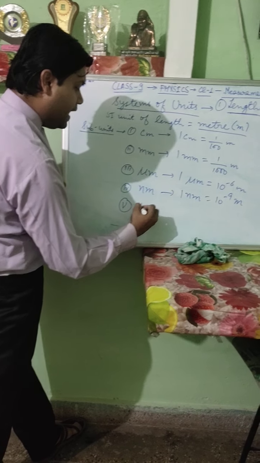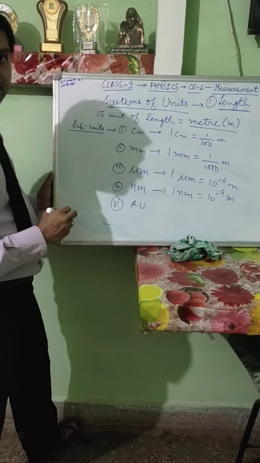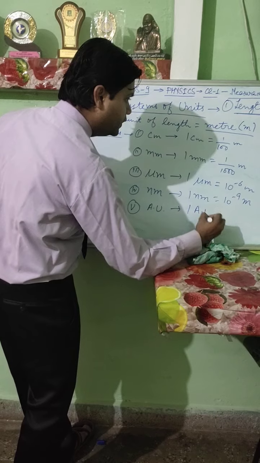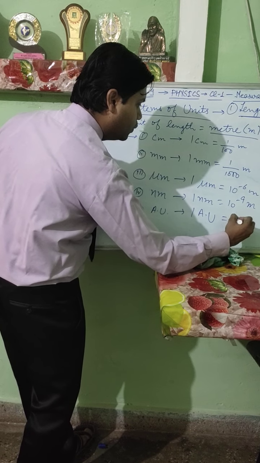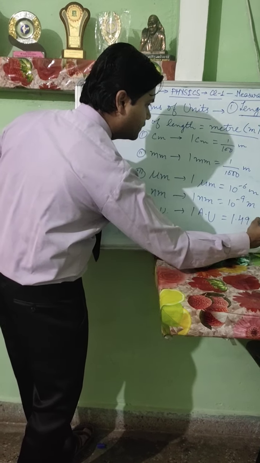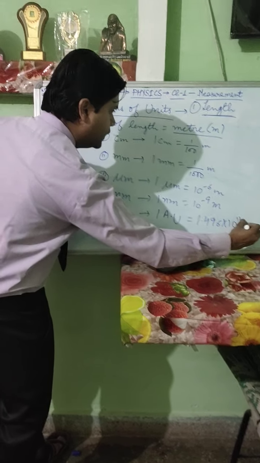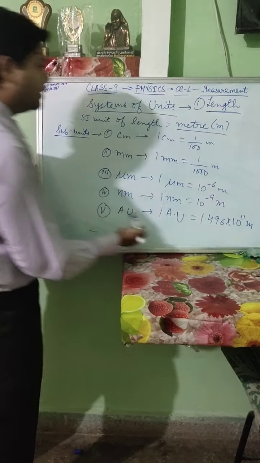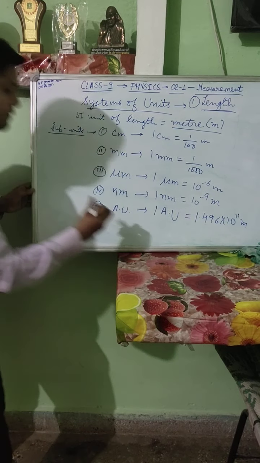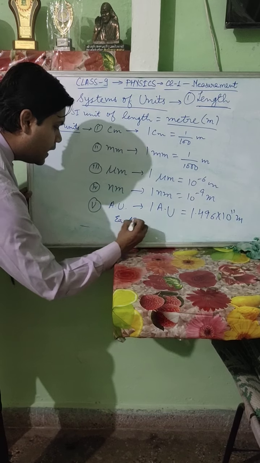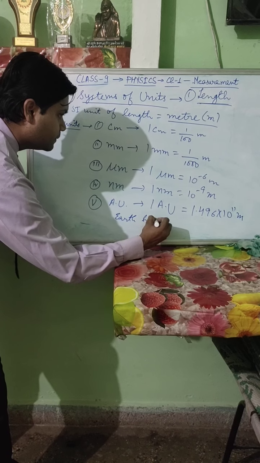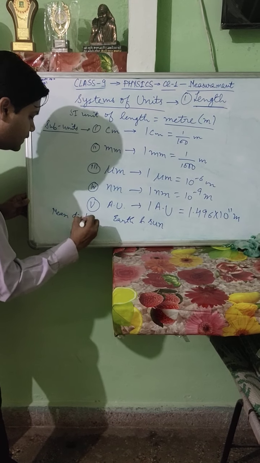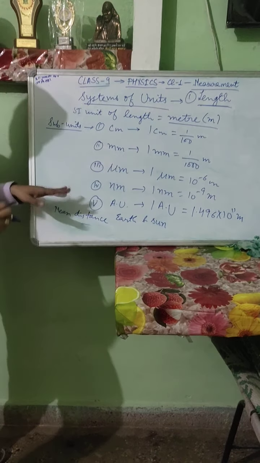Next unit is astronomical unit. It is represented by capital A and U. So 1 astronomical unit equals 1.496 into 10 to the power 11 meter. Now the question arises, what is astronomical unit? Astronomical unit is the mean distance between Earth and Sun.